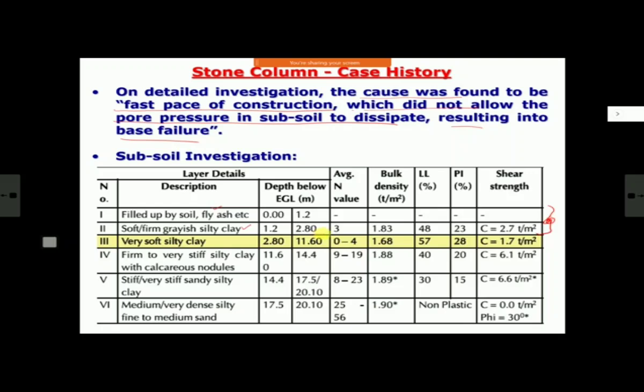And this is the problematic layer from 2.8 meter to 11.6 meter. So 8.2 meter depth is your problematic layer, and you can see the N value is 0.24 and liquid limit 57, plastic limit 28, C value only 1.7, bulk density also very less, 1.68. This is the root cause of all the problem.